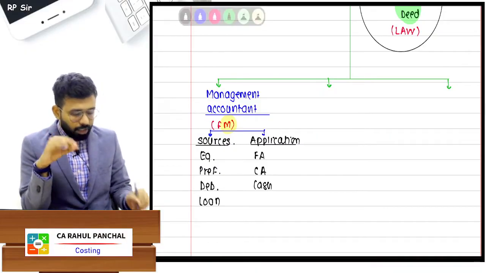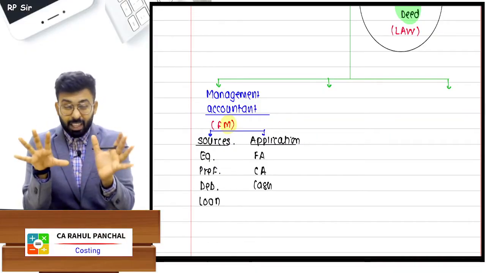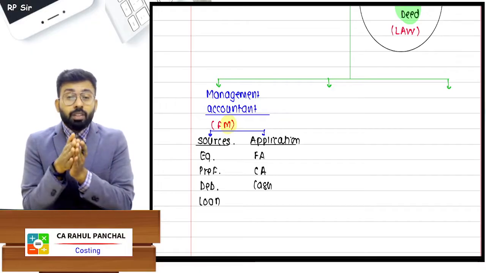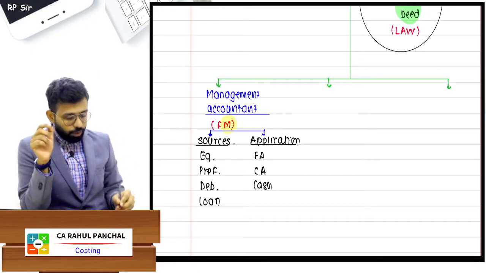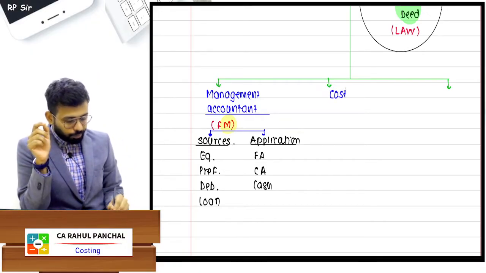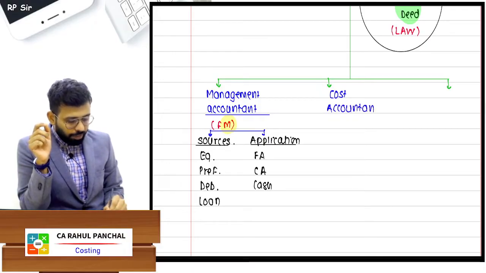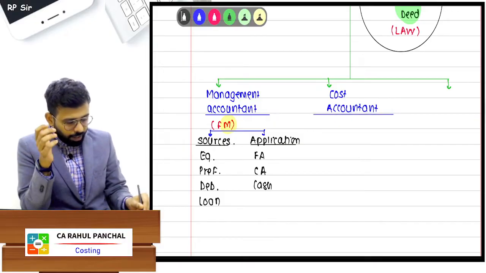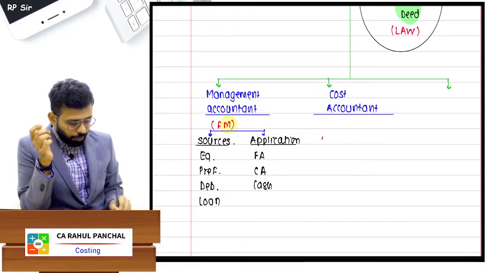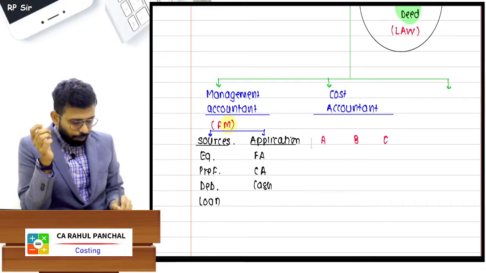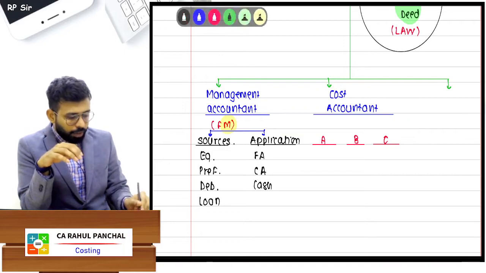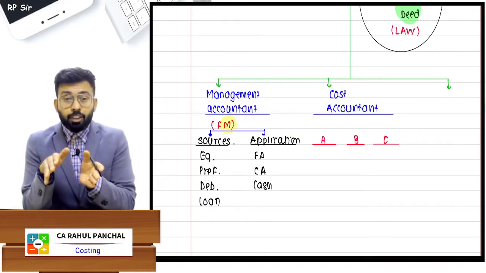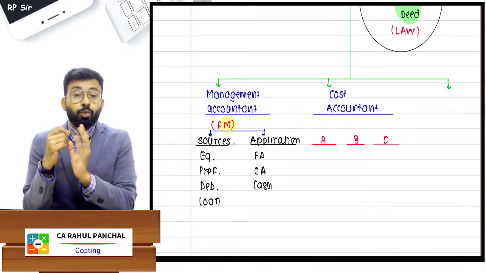Now once you have the money, you have to decide on the product. Everything has been decided. Now if you want to decide which product to manufacture, there is one accountant who will play the role: the cost accountant. Company must be having various options, like deciding whether it should manufacture product A, product B or product C. Tell me, if you are a cost accountant of the company, you cannot manufacture all three products because there is only one plant or one factory.